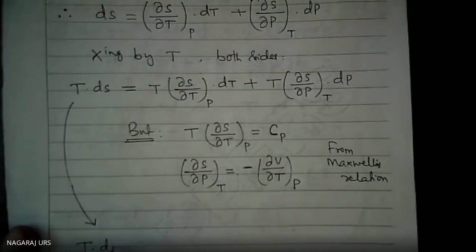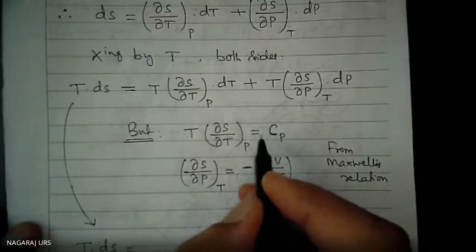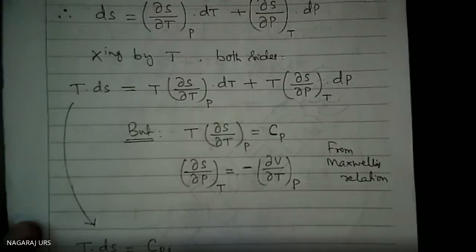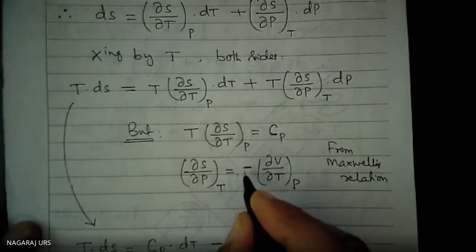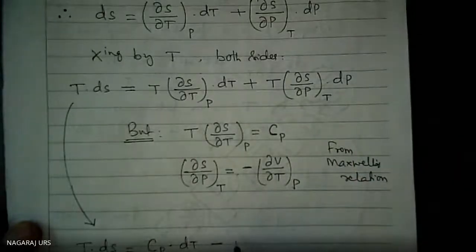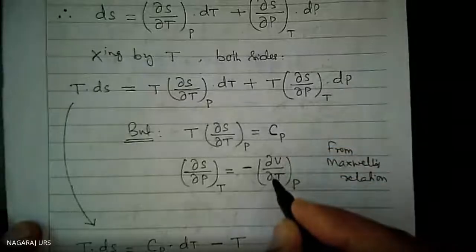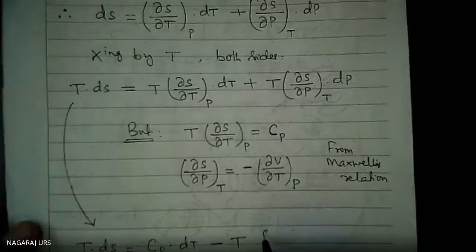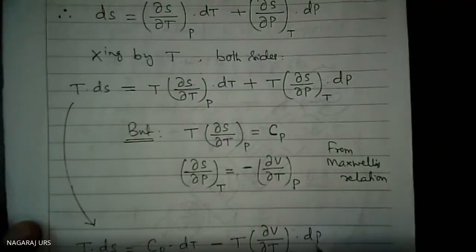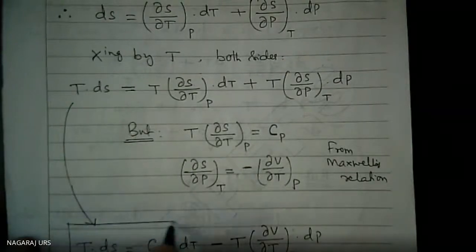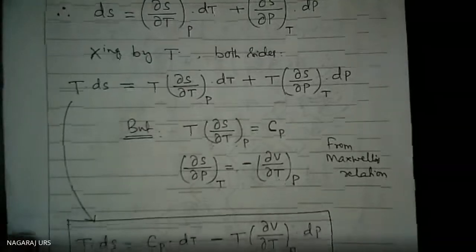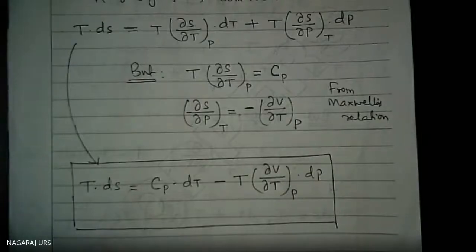Therefore, TdS is equal to Cp into dT plus, but here the minus sign is coming up, so I will write minus T as it is, del V by del T at constant pressure into dP. This is the second TdS equation.